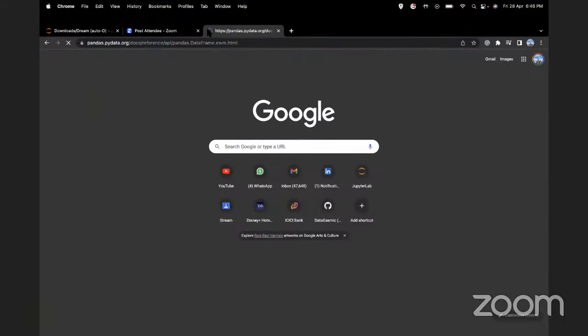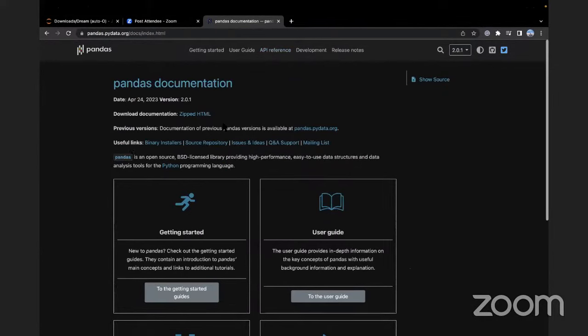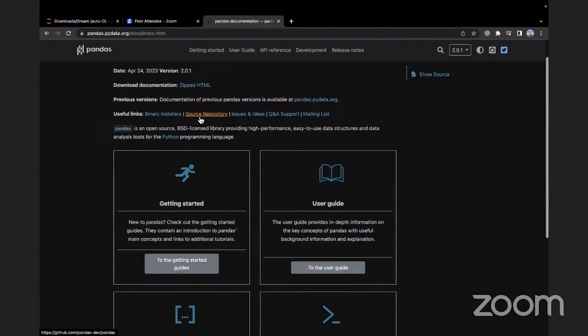So if you just go to Pandas, right? Pandas is a Python-based library. It is an open source library, right? You can see the source repository. You can actually look at the entire code. It is based on the Python programming language, right? It is open source. You can see easy to use data structure.